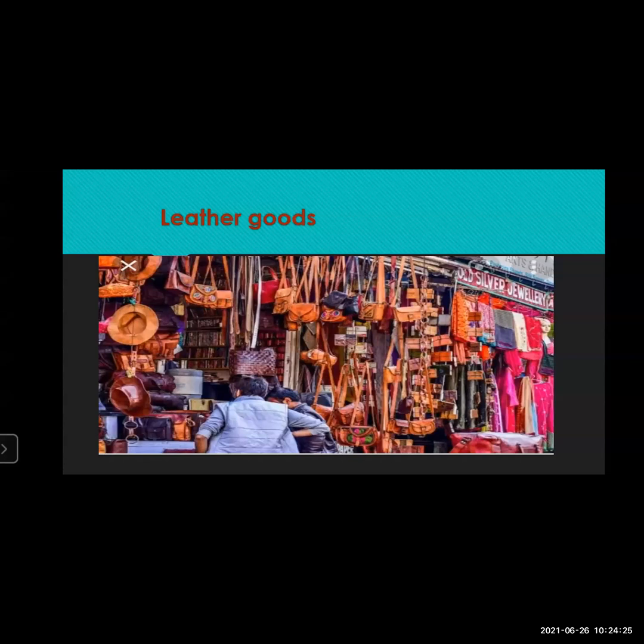So far we have seen agriculture, the subsidiary occupations: animal husbandry, rearing of animals, poultry, beekeeping, pisciculture, then nursery, and then we have come to the agro based industry. In the agro based industry, we have seen the textile industry, sugar industry, tea industry, coffee industry, and right now the leather goods.